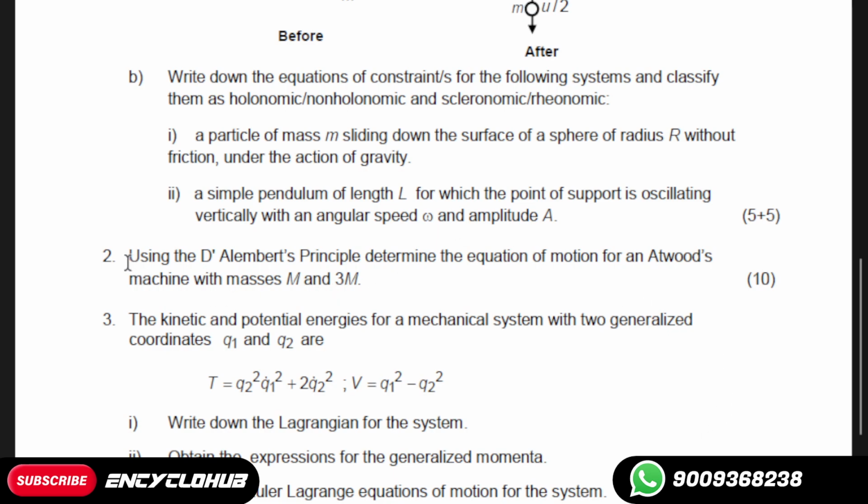The question number 2 is: using the D'Alembert principle, determine the equation of motion for an Atwood's machine with masses m and 3m. So this is the D'Alembert principle.